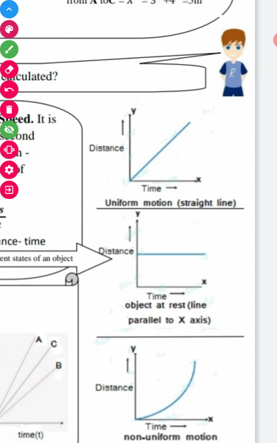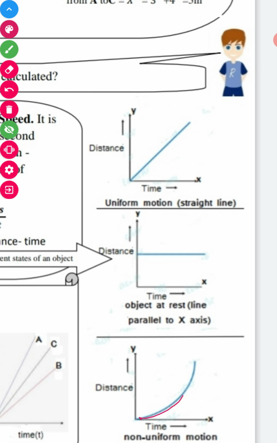Next we have a graph of an object which is at rest. This is a graph of resting position. See, time is increasing but distance is not increasing, distance remains the same. So this kind of graph is parallel to the x-axis and is known as when the object is at rest.